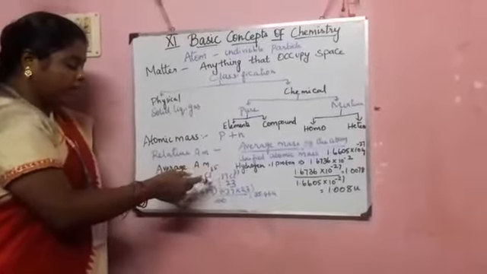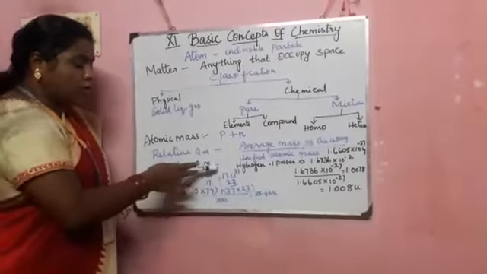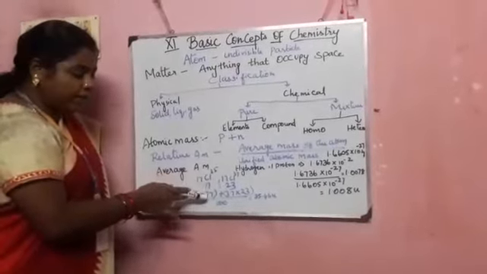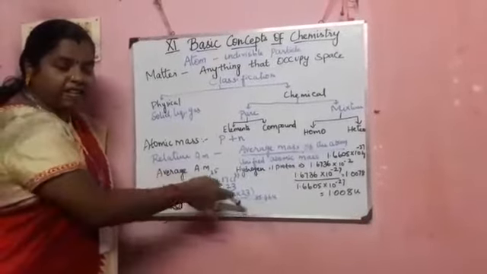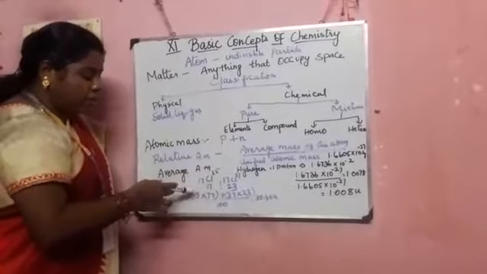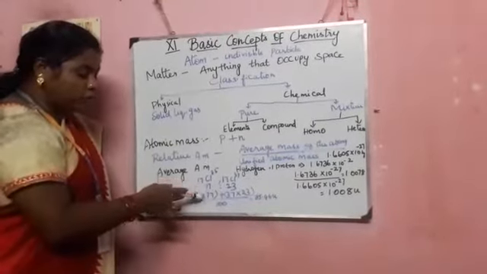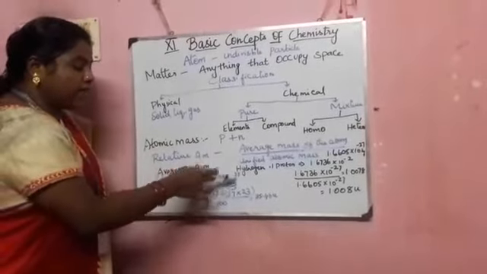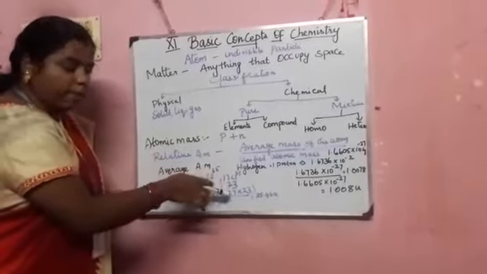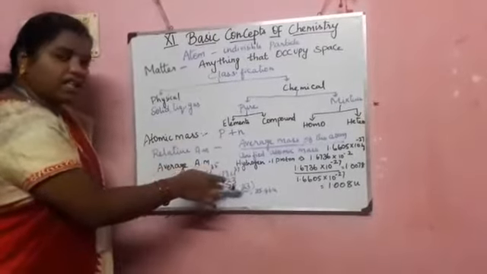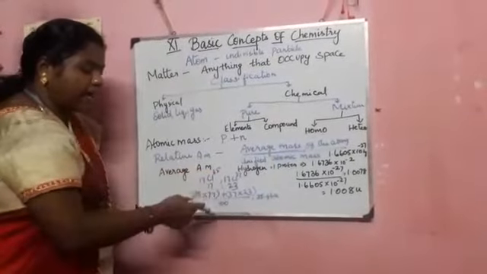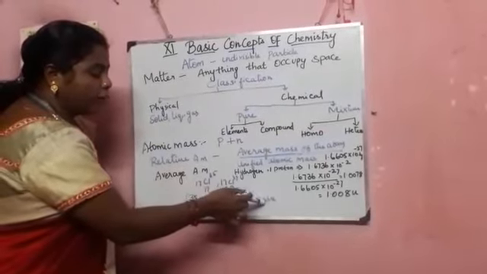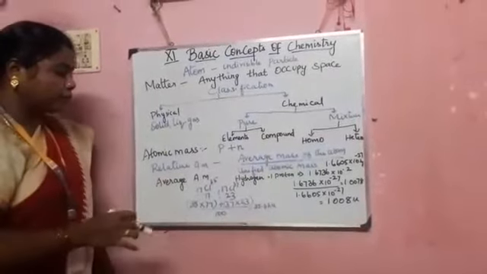So how will you find the average atomic mass? The mass is 35 into its abundance 77 by 100. We have taken 100 in a common way. So 35 is the atomic mass into 77, its abundance, plus 37 for the other isotope, the mass number, into 23, its abundance, divided by 100. So it will be in the ratio. You will get 35.46 mu.